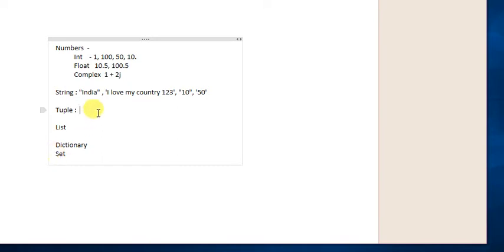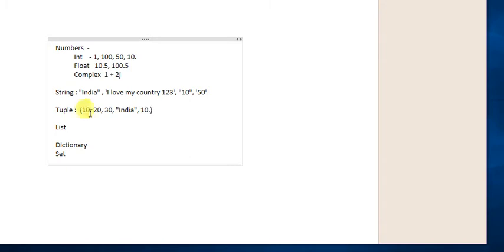So when you create a tuple, this is how you define it. It should start with an open bracket and close bracket. Inside that, you can have your elements. For example, 10, comma, 20, comma, 30, comma, India, comma, 10.5.